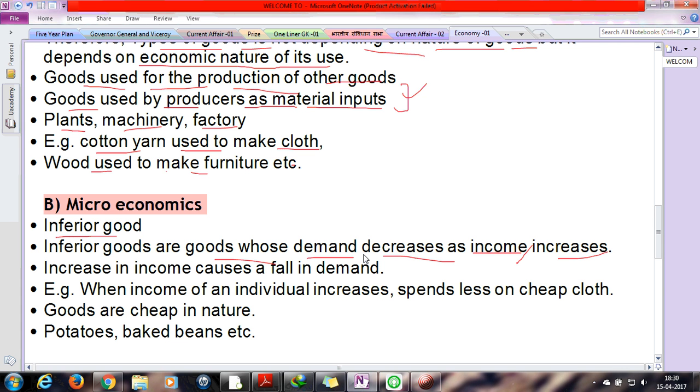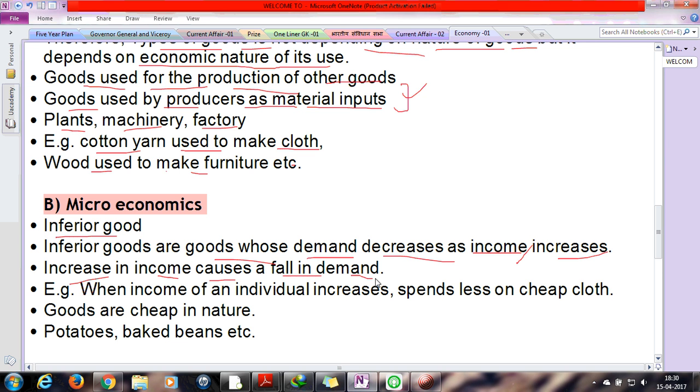Okay, it is used only to fulfill their needs, but if their income increases, they will go further for the costly ones. Okay, and the next point is the increase in income causes a fall in demand. Yes, as I already mentioned.